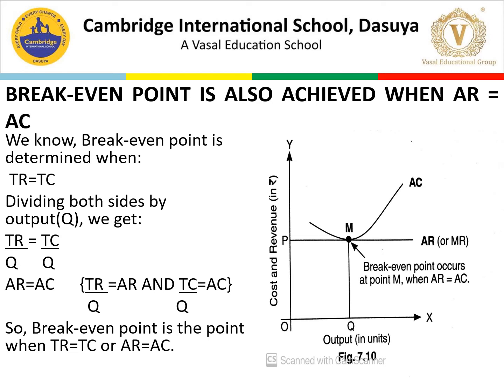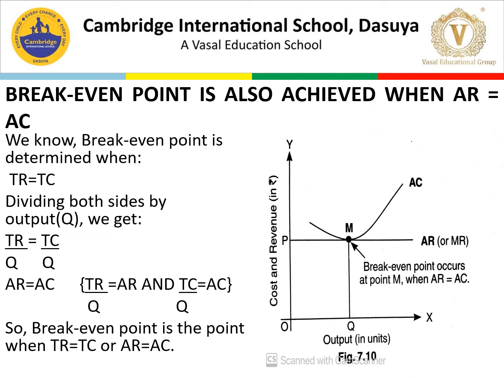You can see the derivation here. We know the break-even point is determined when TR is equal to TC. Dividing both by output, we get AR and AC. The formula is TR divided by Q is equal to AR, and TC divided by Q is equal to AC. So the break-even point is the point when TR is equal to TC or AR is equal to AC.